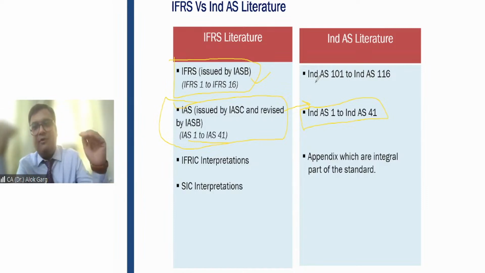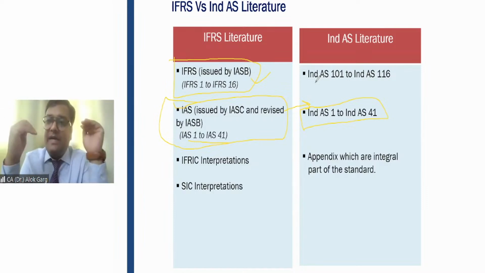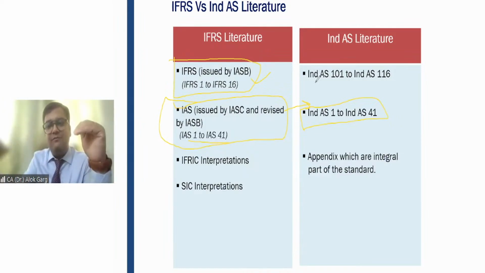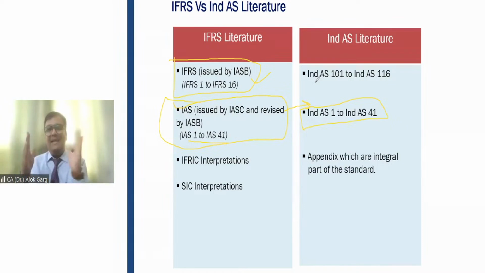Right? For example, for IAS 1, we have drafted Ind AS 1. For IFRS 1, we have started with Ind AS 100 plus 1. For IFRS 2, Ind AS 100 plus 2, means 102. IFRS 3, Ind AS 100 plus 3. You understand? So for IFRS 16, Ind AS 100 plus 16, 116. Okay. So friends, for the IFRS series of standards, we have started with the 100 plus series.